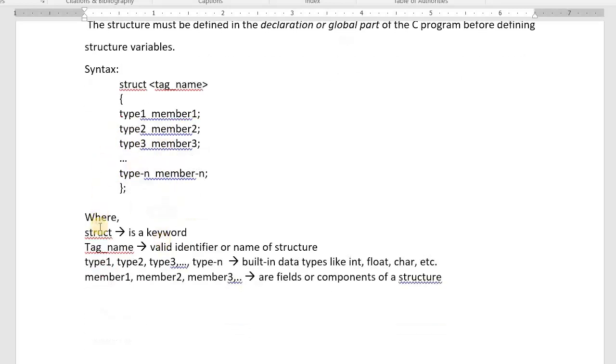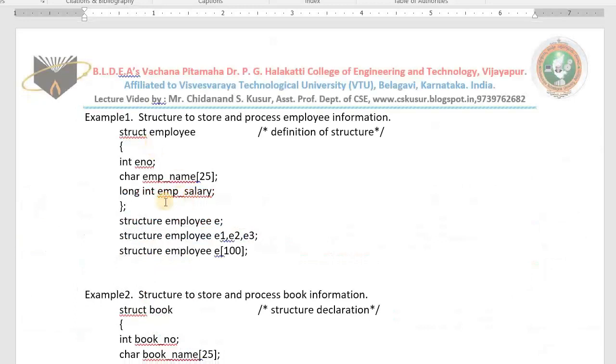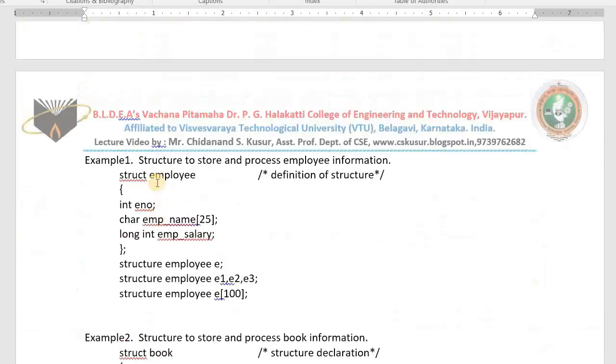What is struct? Struct is a keyword. Diagonal is a valid structure name. You have the data types, you have the valid name. This is the example I gave. Same example. In the next video, I teach.